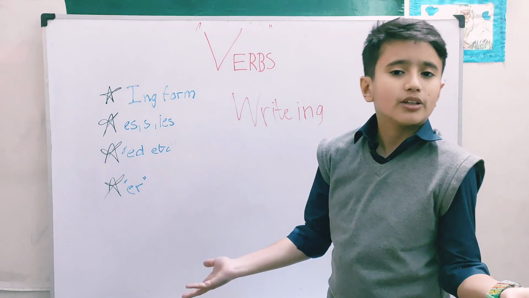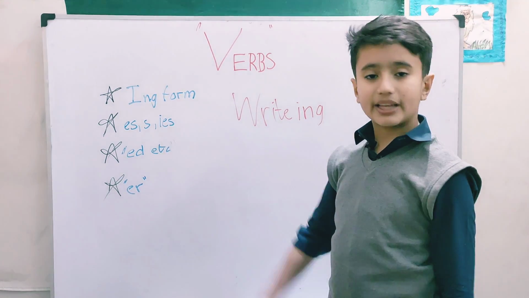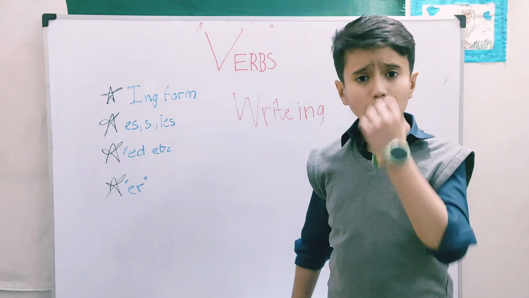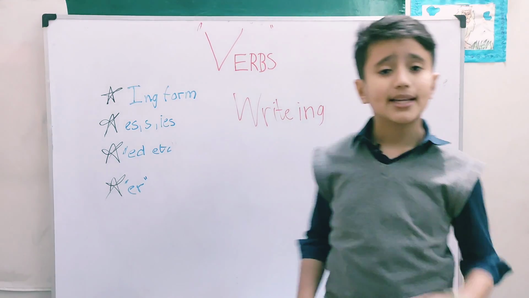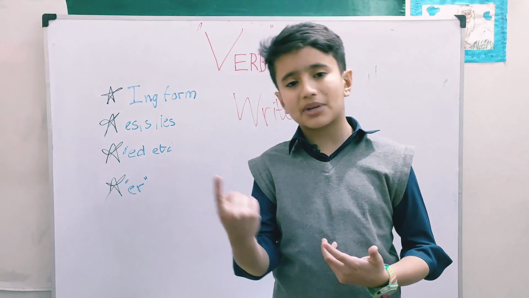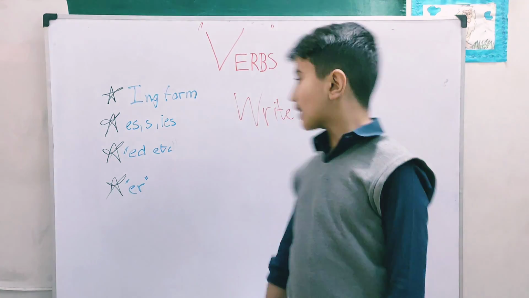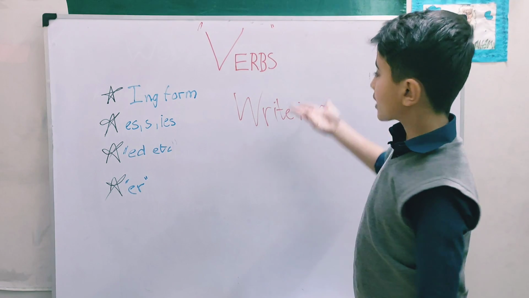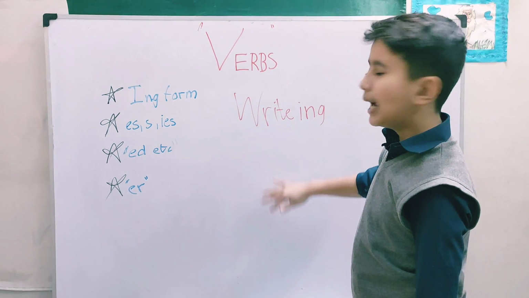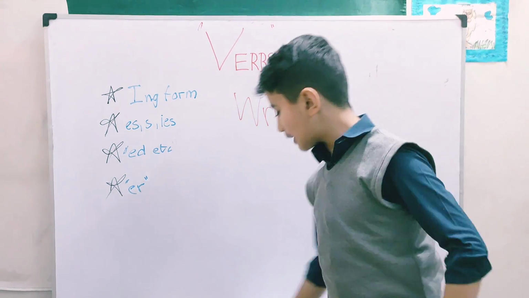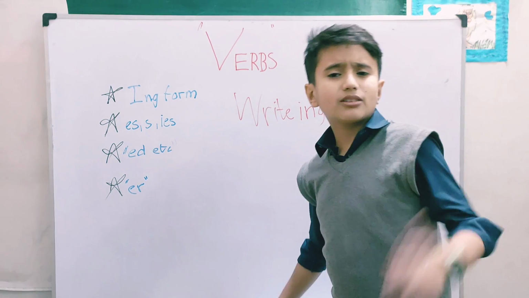We can use multiple different things here. ES and S we can use. Now ED, etc. What I mean here is the first form, like the base form, the second form, and the third form. Now what is the base form? Like write. So write's base form is write, and then wrote, and then written. Now there are types of them. I'll not waste time.